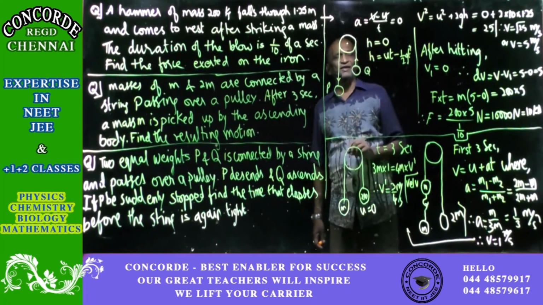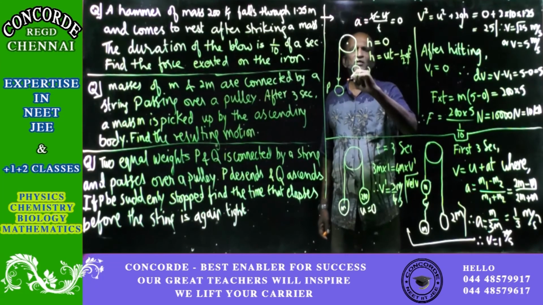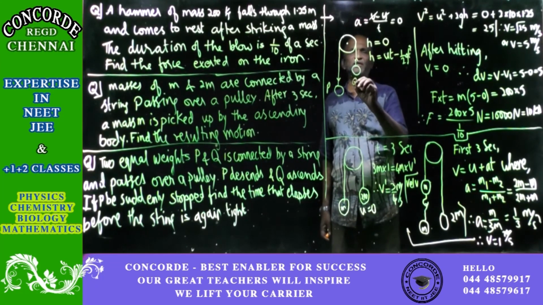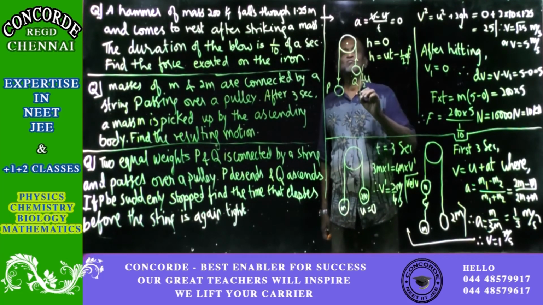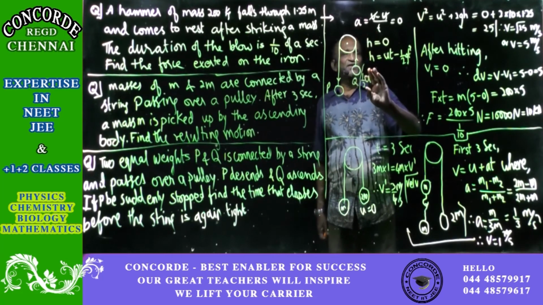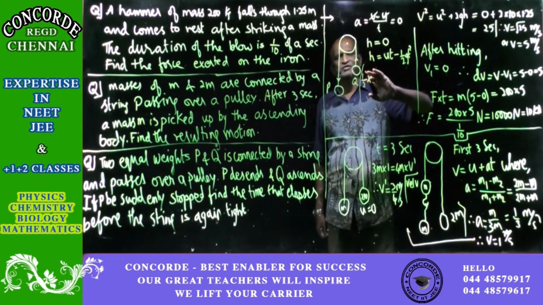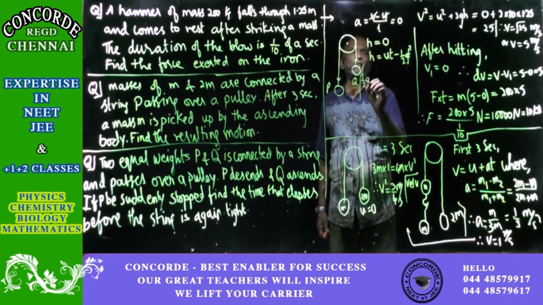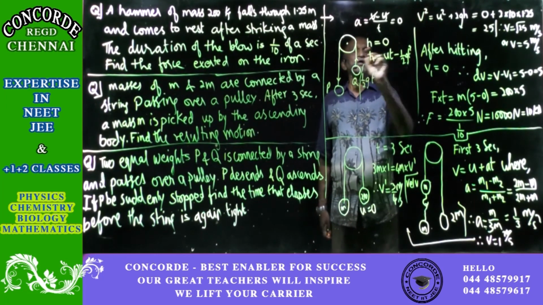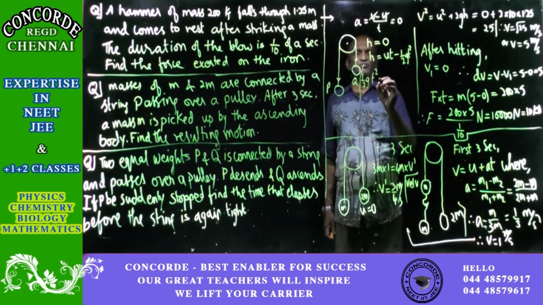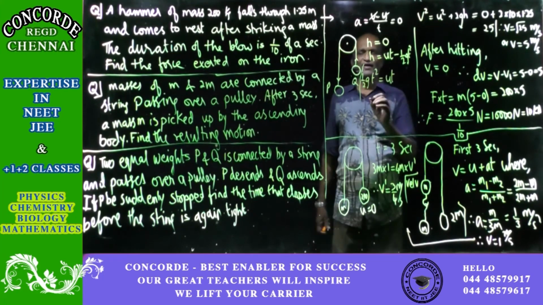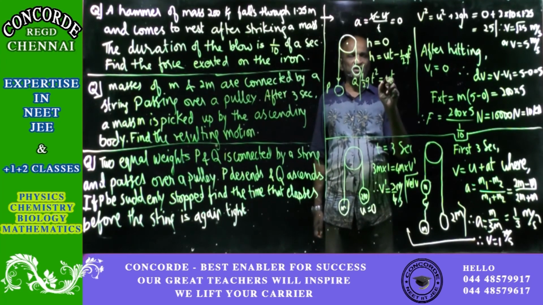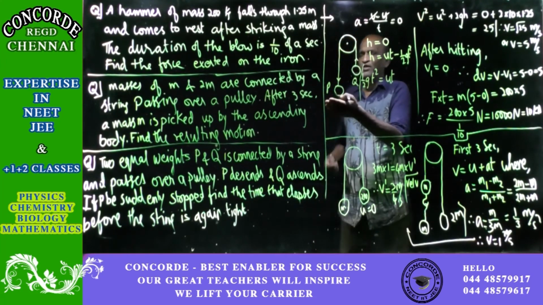Taking the minus sign to the other side, what we now get is plus half gt square plus half gt square, that is gt square. On the other side, it is only u into t. One t will get cancelled. Please note, this is the value of u when you are holding this.